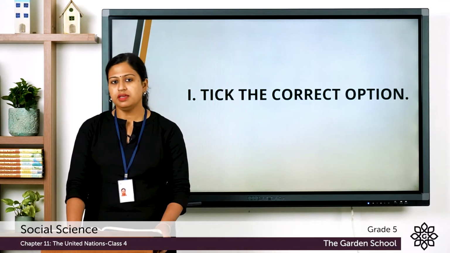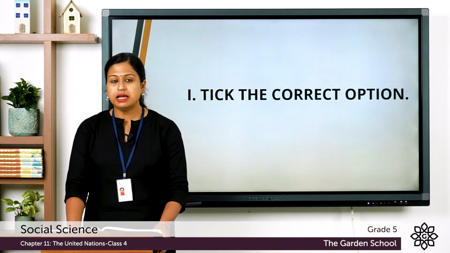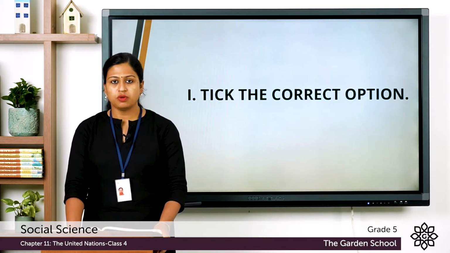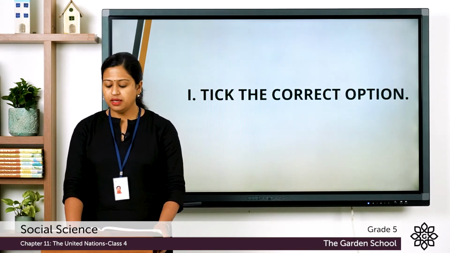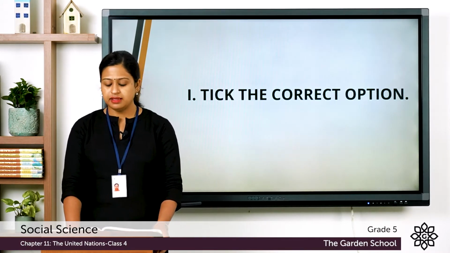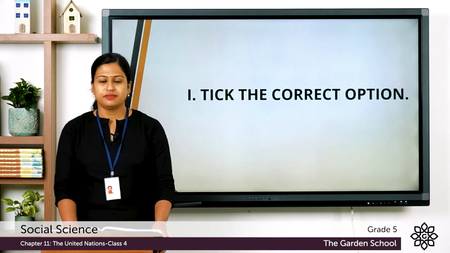So you have to choose the correct one. Now the last question, fifth one, the World Health Organization, the options are A works in the field of agriculture, B works in the field of health, C works in the field of housing.